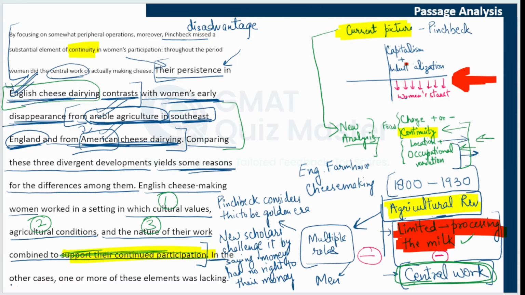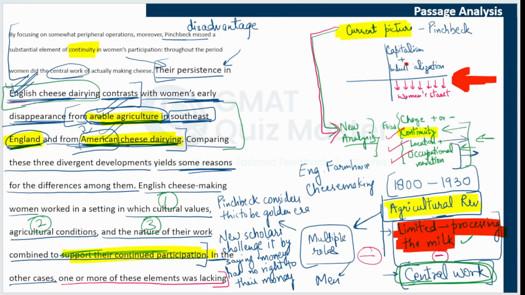While in the other cases, that is in England, arable agriculture, and in American cheese dairying, what happened was one or more of these elements was lacking. So because of one or more of these elements lacking, women could not continue their work. So this third paragraph combines everything. This shows us how this view is changing, what this new analysis is doing, how it is bringing in continuity, how it is bringing in location, how it is bringing in occupational variation.